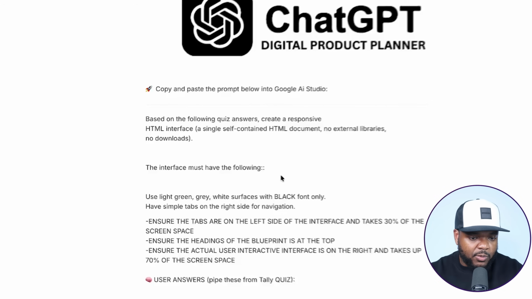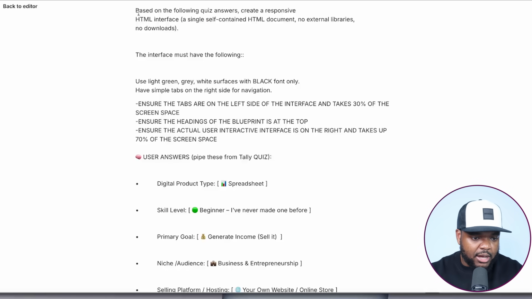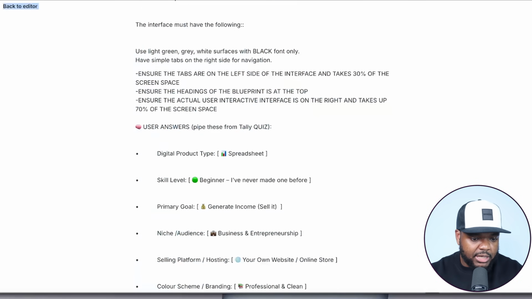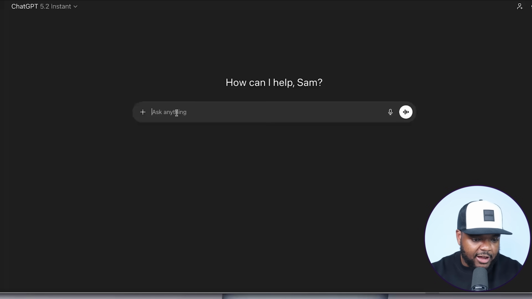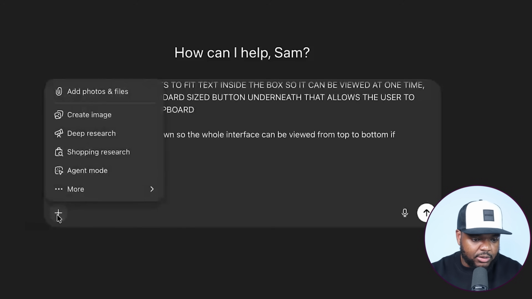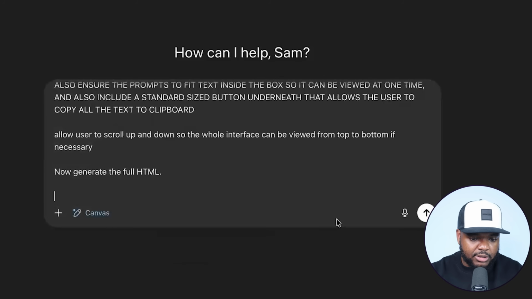And what it should come back with is this prompt that all I need to do is just copy all of it just like this. And then I'm going to paste it into 5.2 just like that. I'm going to click on the plus icon and I'm going to go over here to Canvas and let's see exactly what it's able to do.